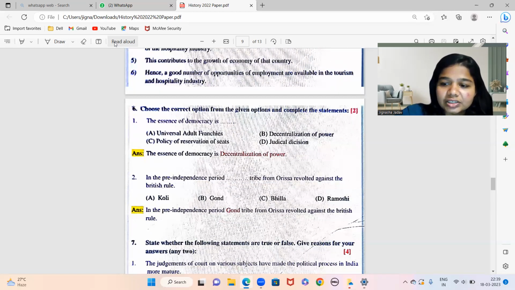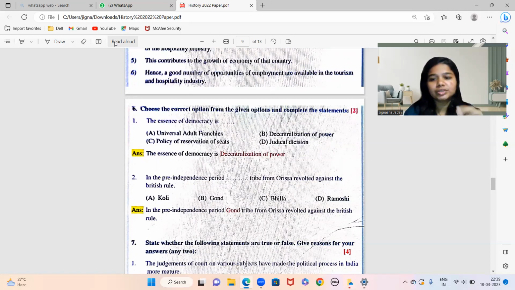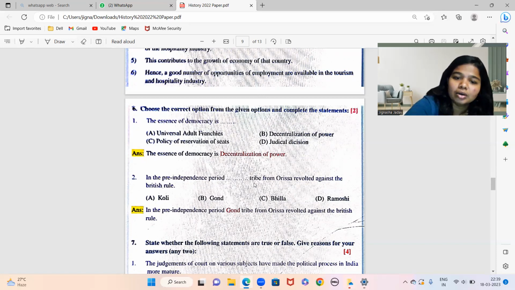Yeah, decentralization of power. Again, this is from chapter number 1, working of constitution, or concept hai democracy and its features. Next, in the pre-independence period, the Dash tribe from Orissa revolted against the British rule. तो कौन सा था? Gond tribe.